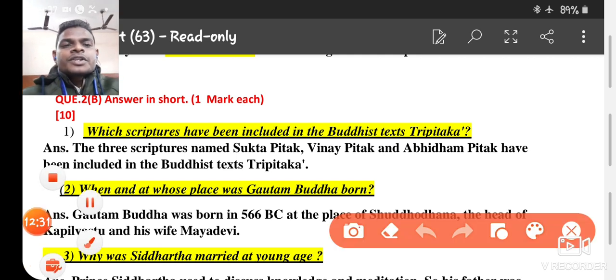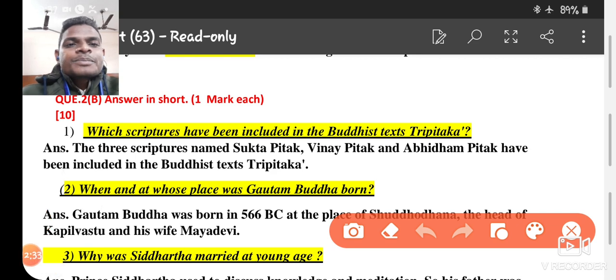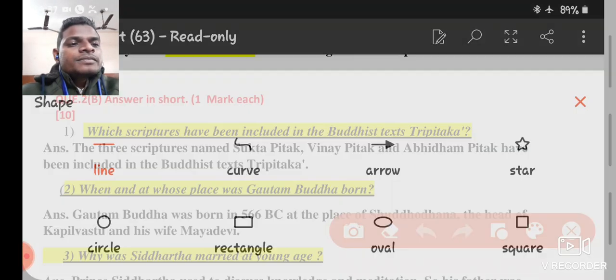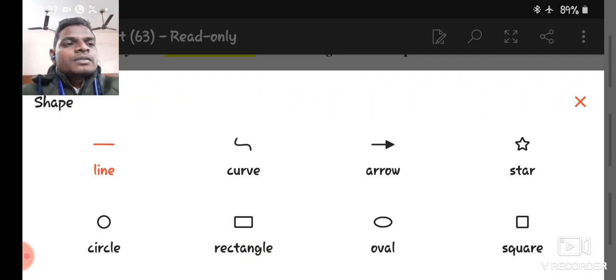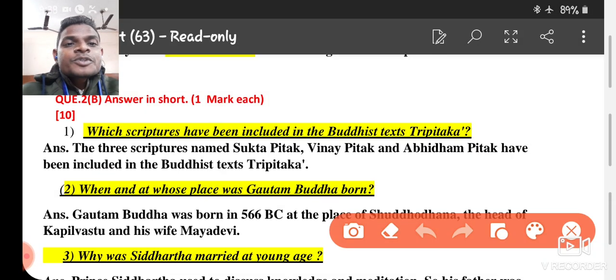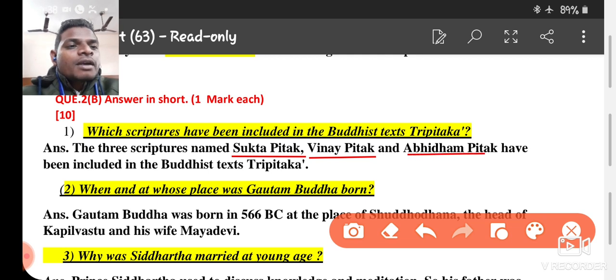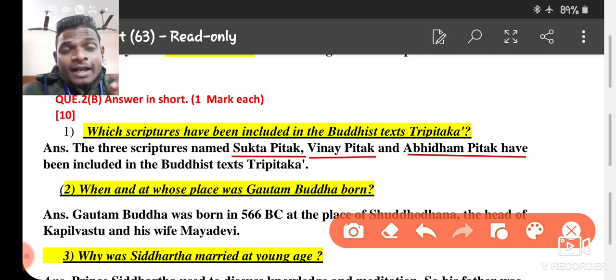First question, which scriptures have been included in the Buddhist text Tripitaka? Okay, the three scriptures' names. First one is Sutta Pitak, second one is Vinay Pitak, and the third one is Abhidhamma Pitak. Three Buddhist texts, Tripitaka, very easy to understand.